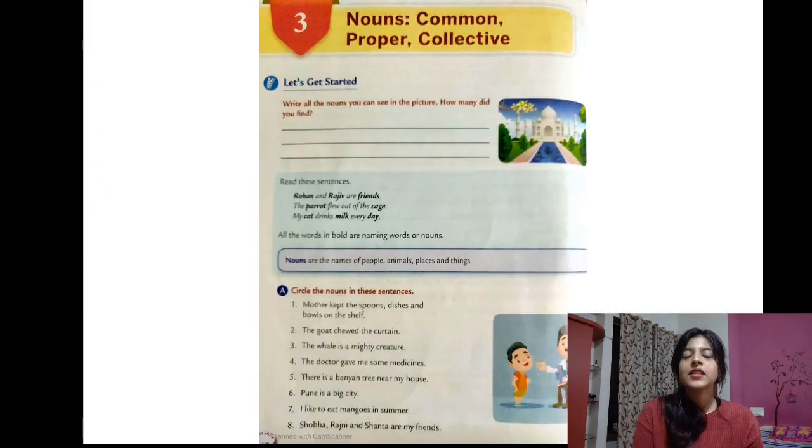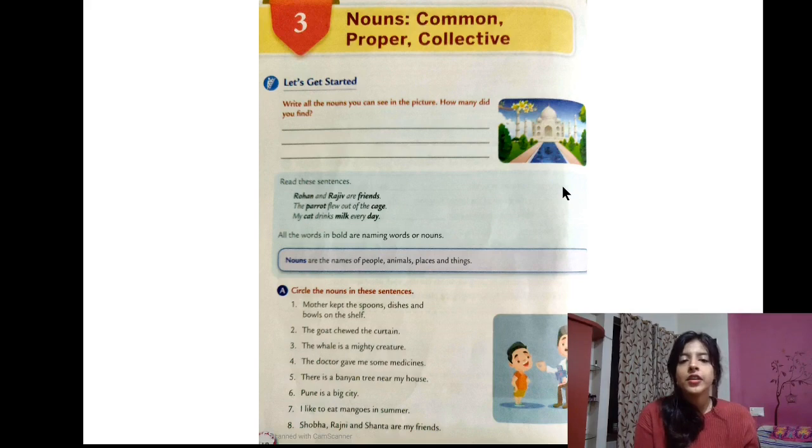Now, let's study workbook exercises. Question number 1. Write all the nouns you can see in the picture. How many did you find? There's a lot of things going on in the picture. You have to write different nouns. I will give you some examples. For example, the sky is blue. Which is the noun? You have to tell me. I'll give you sentences. You pick out the nouns and you write them. Taj Mahal is looking very beautiful. There is a bunch of flowers.